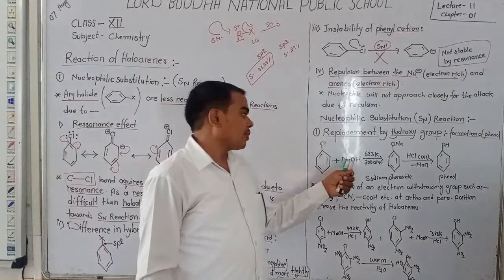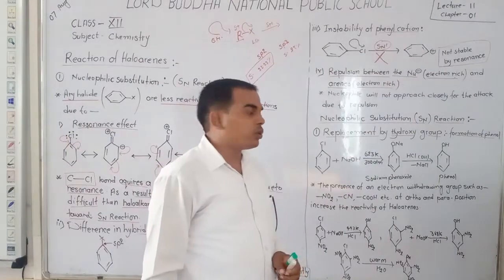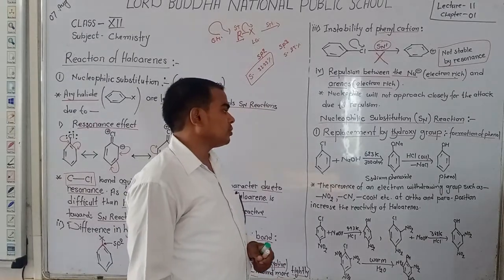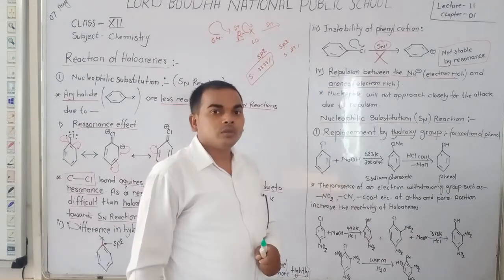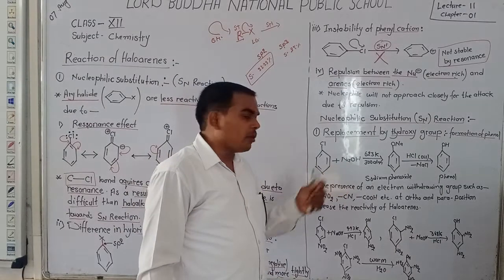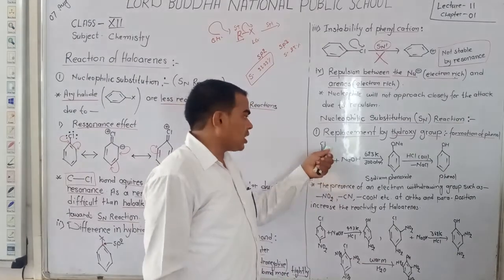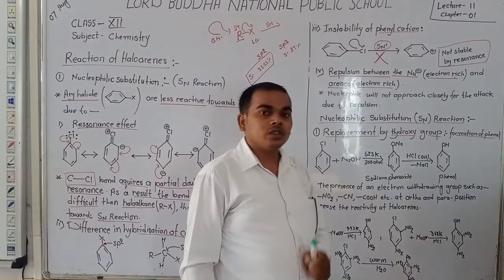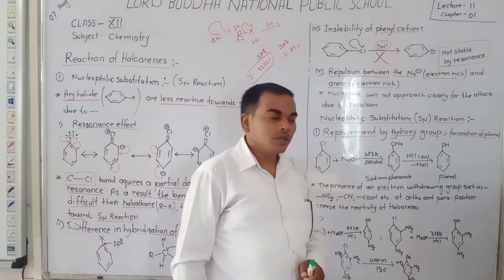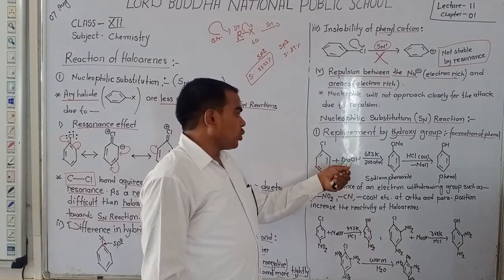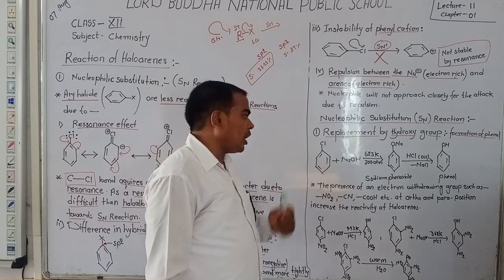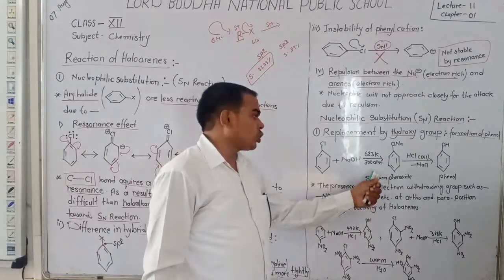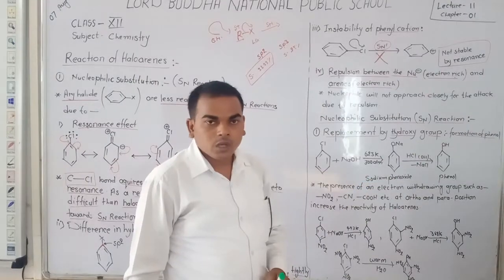So if we apply the drastic condition, 623 Kelvin temperature and 300 atm pressure, the OH of sodium hydroxide will replace the chlorine present here and convert into phenols. When sodium hydroxide reacts with the haloarene, firstly it forms an intermediate, that is sodium phenoxide.